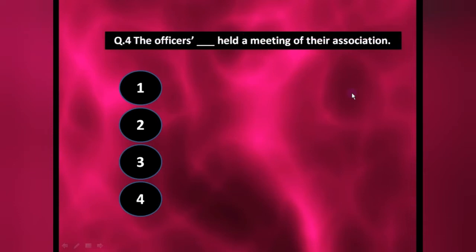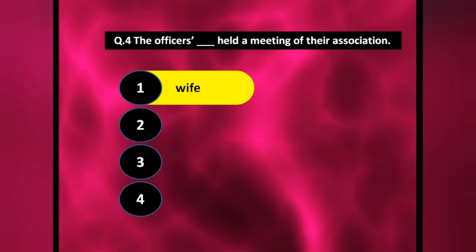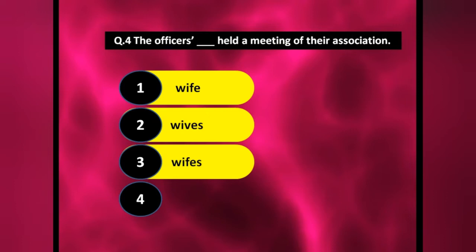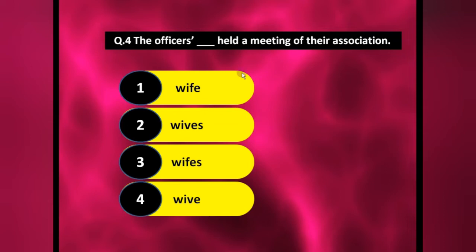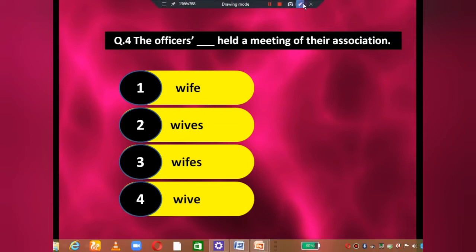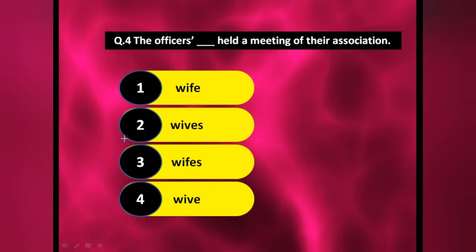Next one: the officers' dash held a meeting of their association. The officers' wives, the officers' wife. First of all, you should know the plural form of wife. That is wives, isn't it?